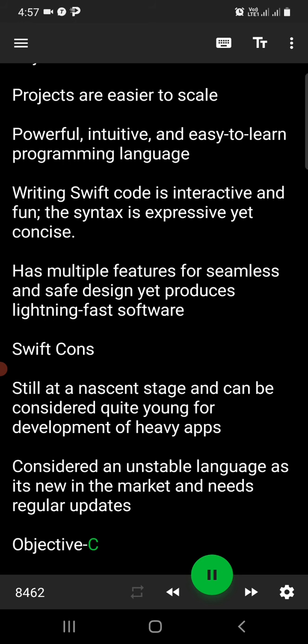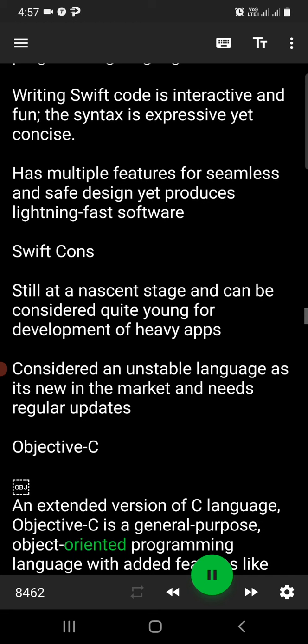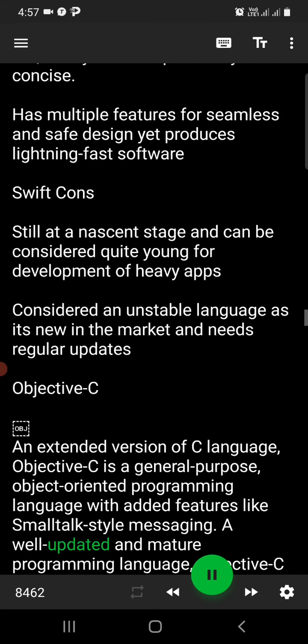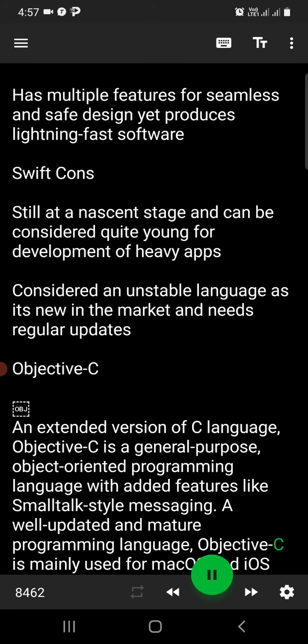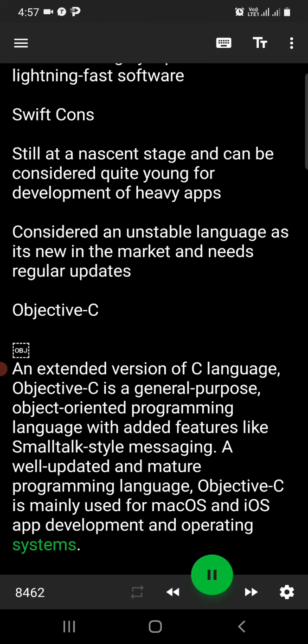Objective-C. An extended version of C language, Objective-C is a general-purpose, object-oriented programming language with added features like Smalltalk-style messaging. A well-updated and mature programming language, Objective-C is mainly used for macOS and iOS app development and operating systems.